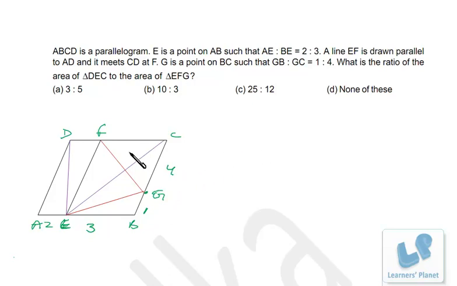Now we have to find out the ratio of the area of triangle DEC, that is this triangle that I have drawn in purple color, to triangle EFG.